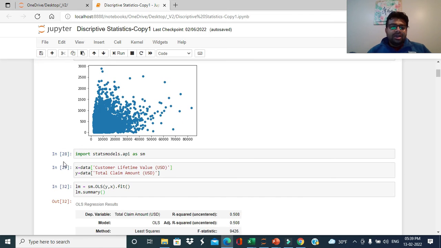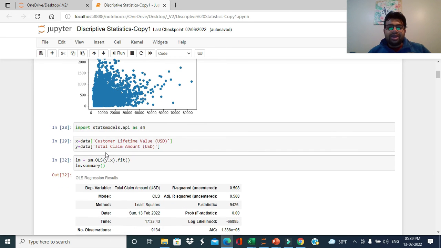Now talking about regression, which tells us how one variable is going to affect another. With the help of the statsmodels library, I'm going to calculate and share that number with you. So I have x as customer lifetime value, and y, the dependent target variable, as total claim amount.